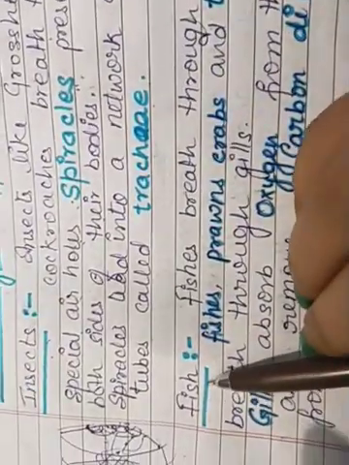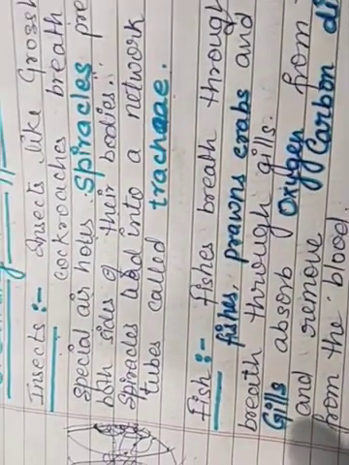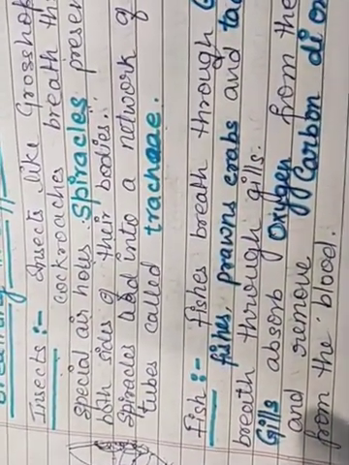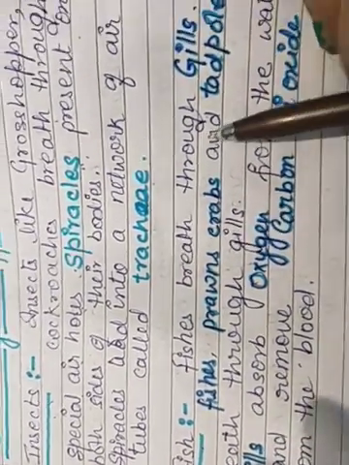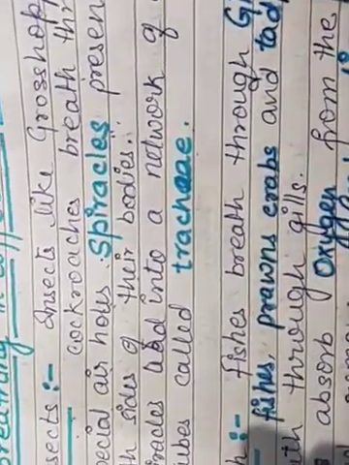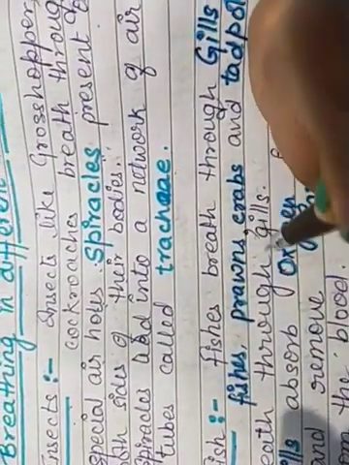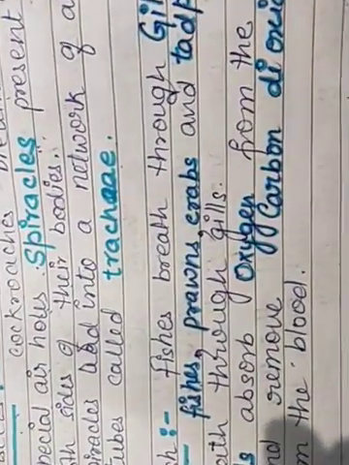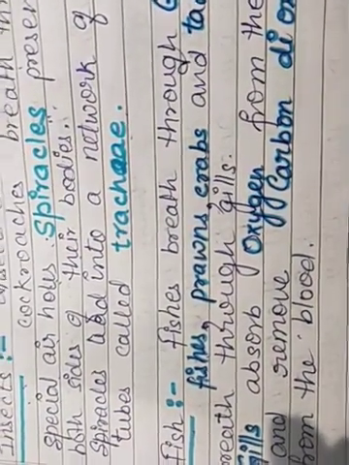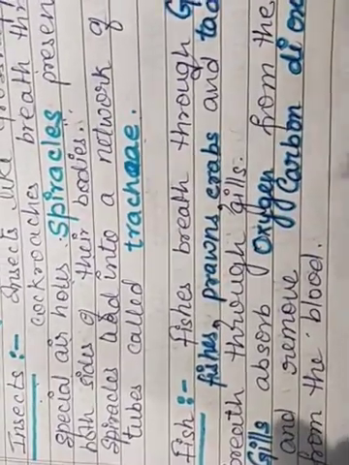Now to move towards the next animal, that is fish. You all know the fishes. Fishes live inside the water, and they breathe through a special organ that is known as gills. So fishes, prawns, crabs, and tadpoles, these all are water animals or aquatic animals, and they have an organ that is known as gills.